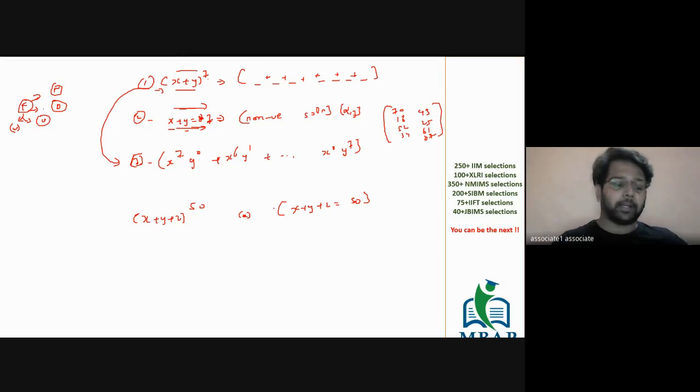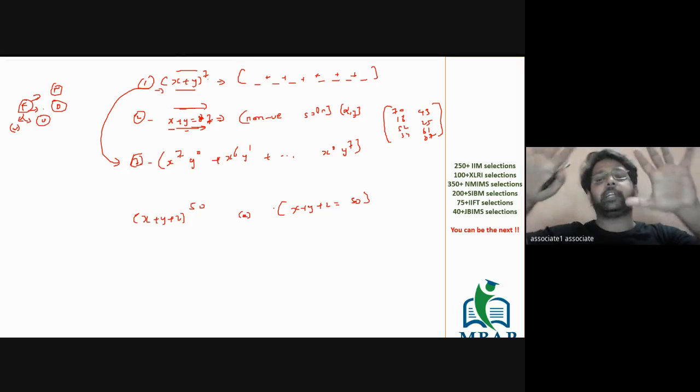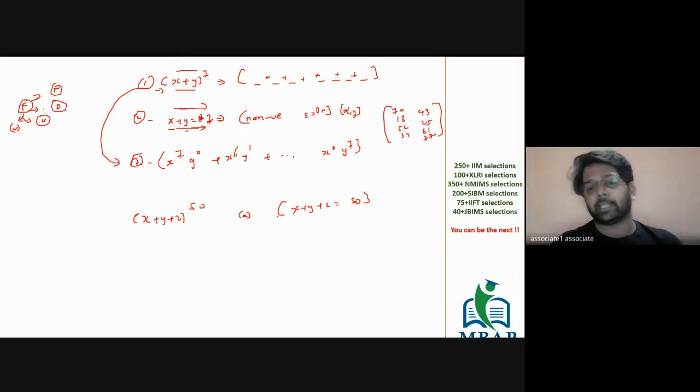This is the same as distributing 50 chocolates to three friends x, y, and z in such a way that one of them can become 0 also. So the possible solutions will start from 50, 0, 0, and the last solution will be 0, 0, 50. And likewise, how many solutions are possible? The only thing that I have to find here is this. The answer for the number of terms and the answer for the number of solutions are both the same. So it is as simple as imagine you've got 50 chocolates.